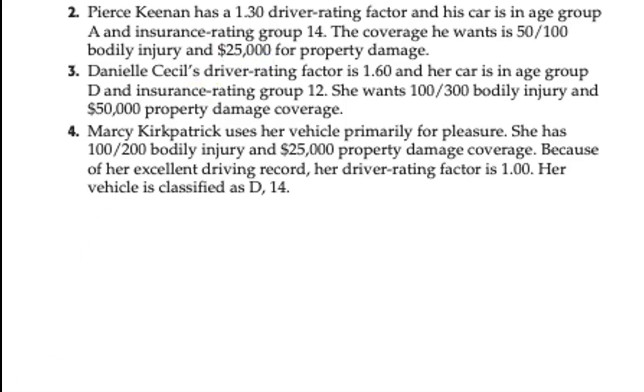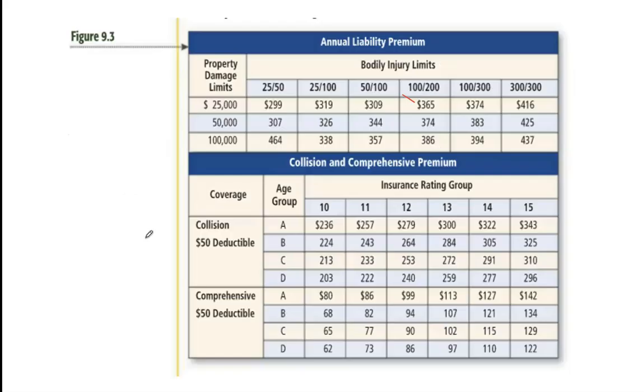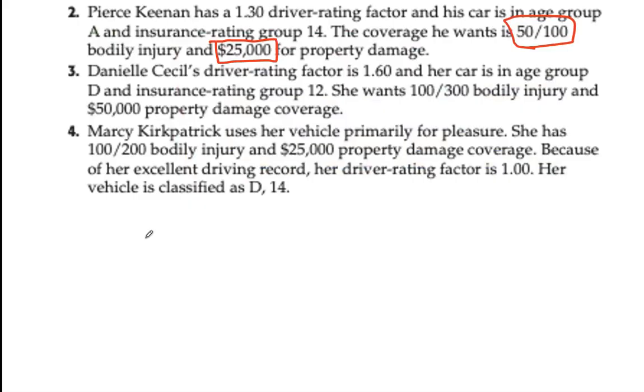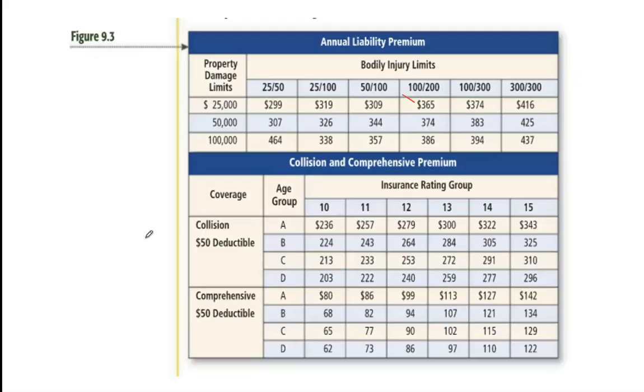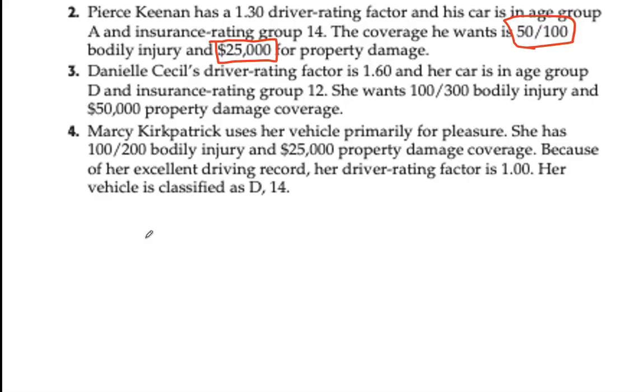So for liability, I will need this. You will need this, okay? And you will need this, okay? And when you get those two numbers, let me go back. We have 50, 100 at 25. And you get 309.